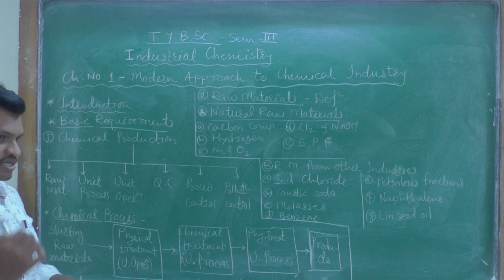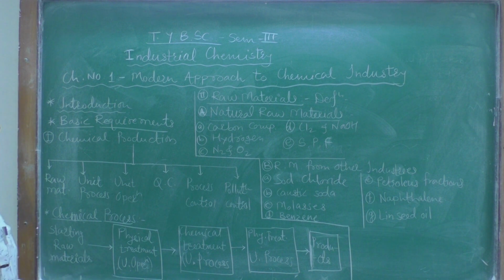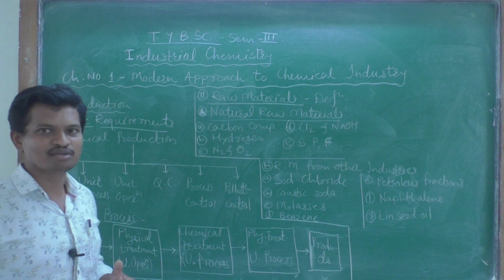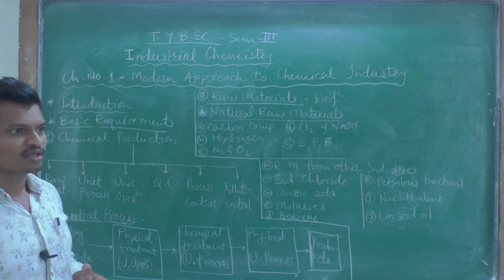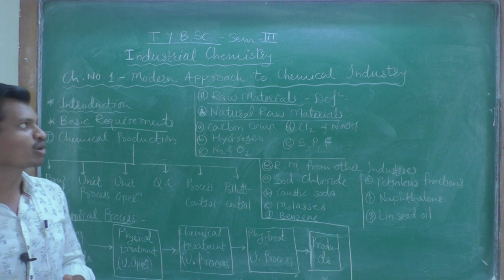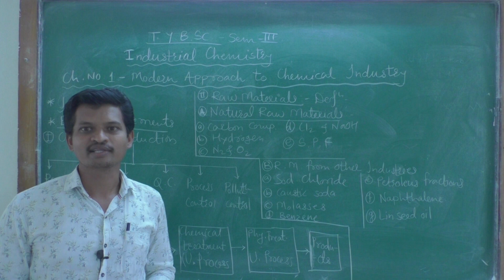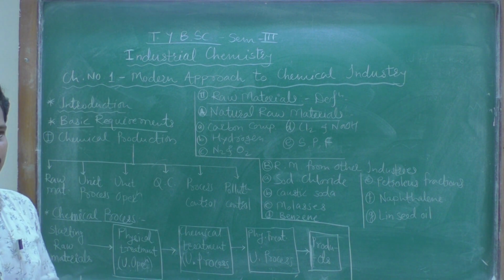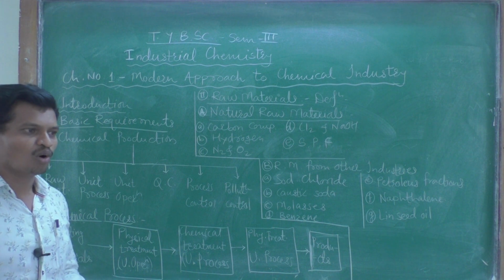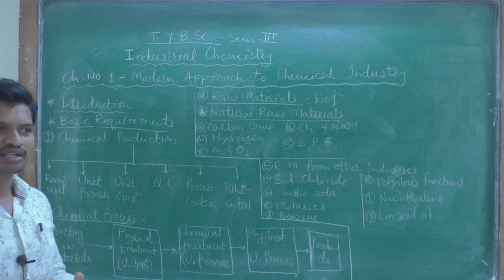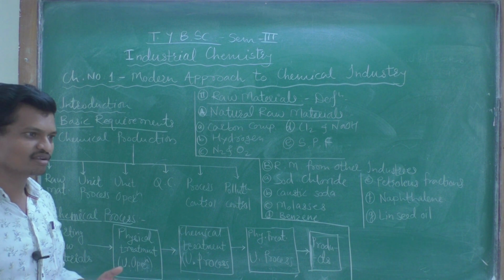In these first 2 chapters, the basic introductory part of this industrial chemistry paper is given. The first chapter is known as modern approach to chemical industry and the second one is known as agrochemicals. Both are very simple. All the paper is very simple. It is related to the chemical industries. Different types of chemical industries are there.